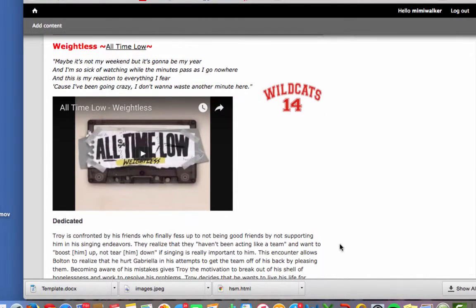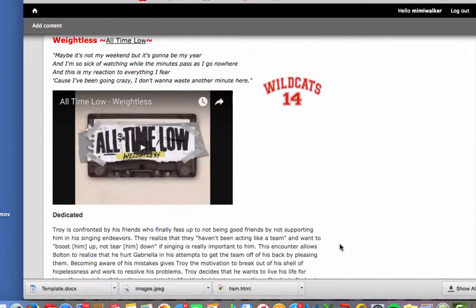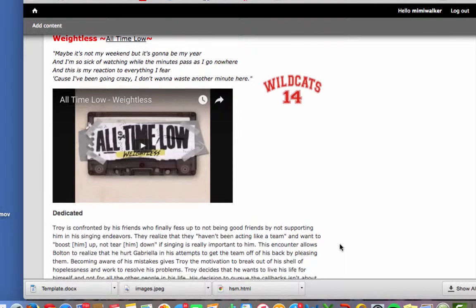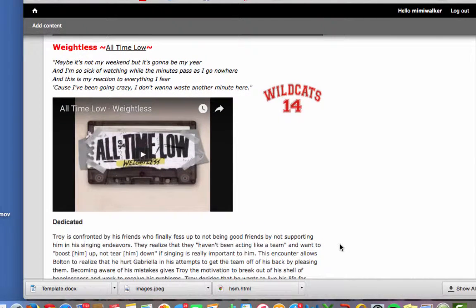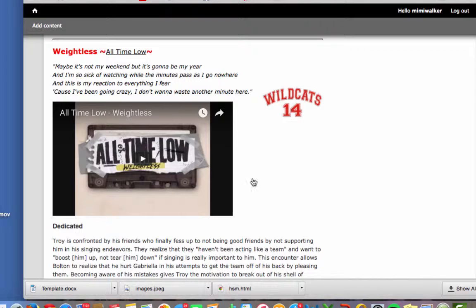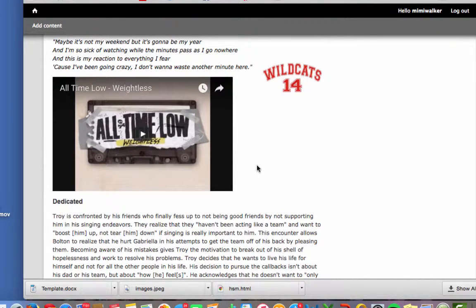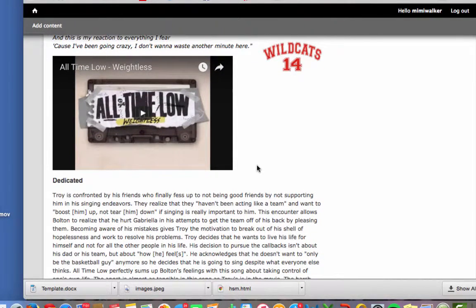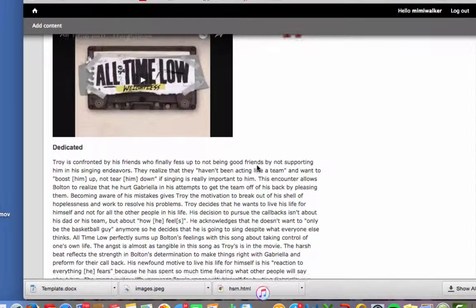So the next song I chose was Weightless by All Time Low, and this song is a very angry song almost. It's about the first line, maybe it's not my weekend, but it's gonna be my year. It's gonna make things right again, and it really emphasizes his dedication to his effort to live his life the way he wants to live it.